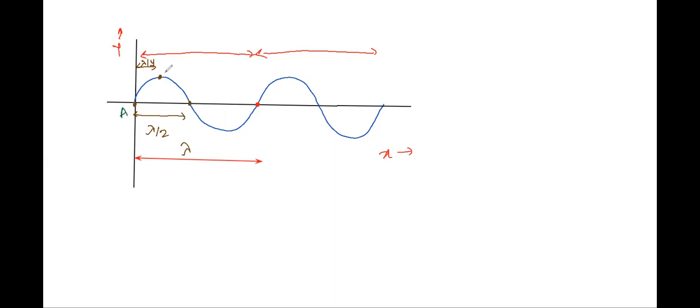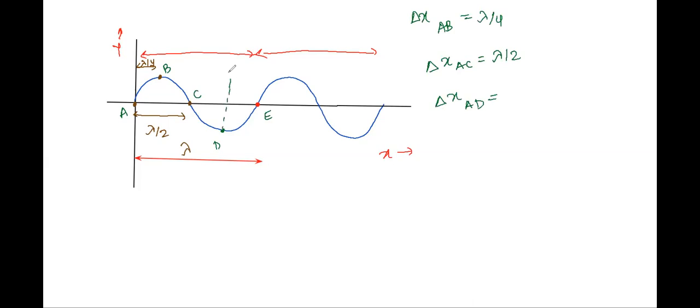If I say points A, B, C, let's say point D and point E, these 5 points, then the path difference between AB will be lambda by 4. The path difference between AC will be lambda by 2.